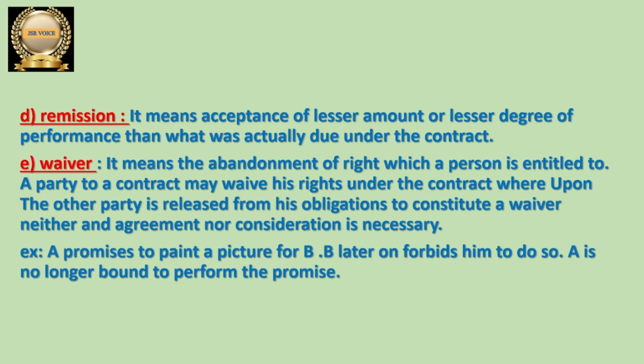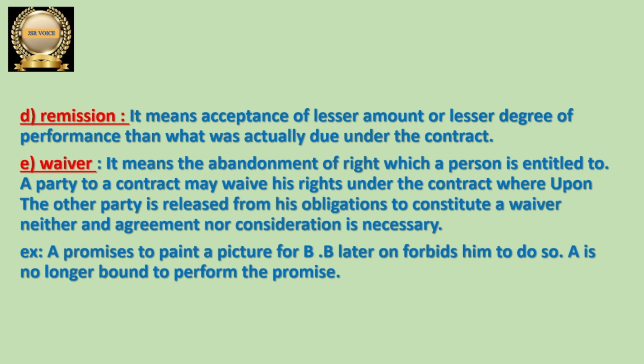So what is waiver? First of all, both the parties entered into a contract. There are rights and obligations for both the parties. But later on, one party is forbidding the contract.